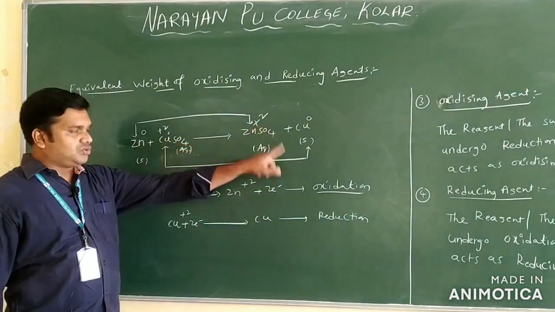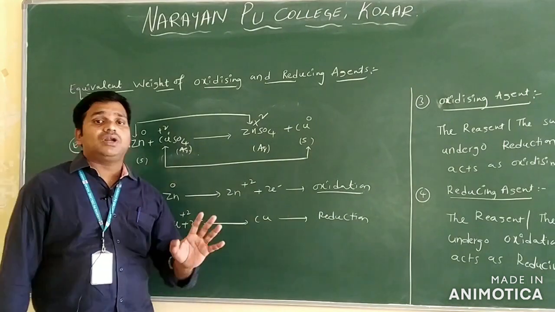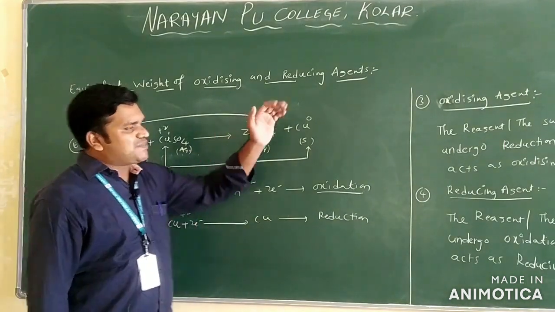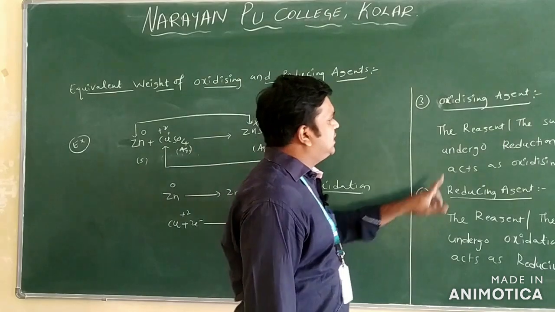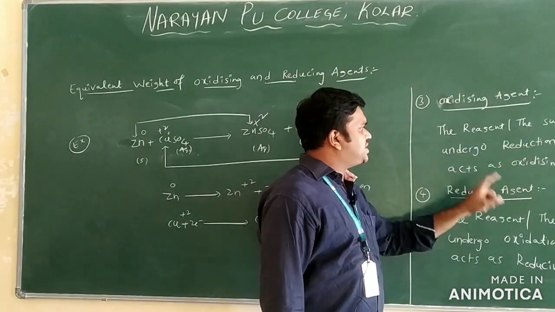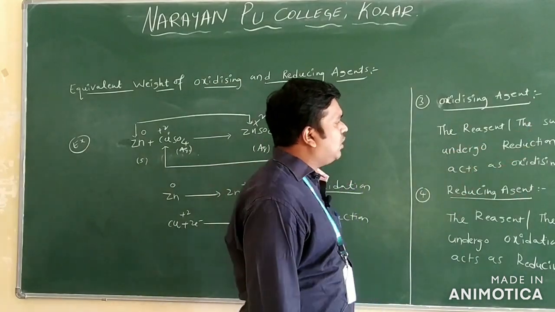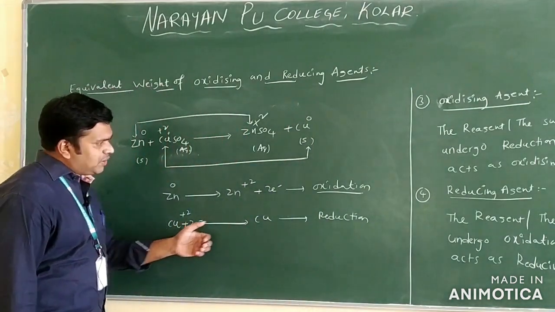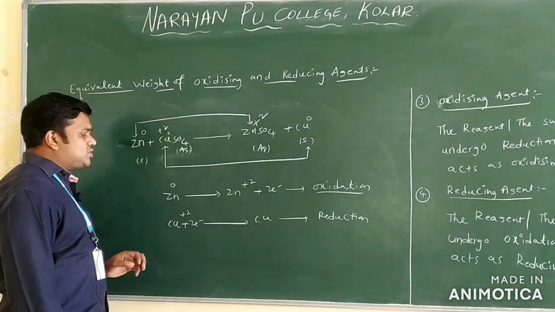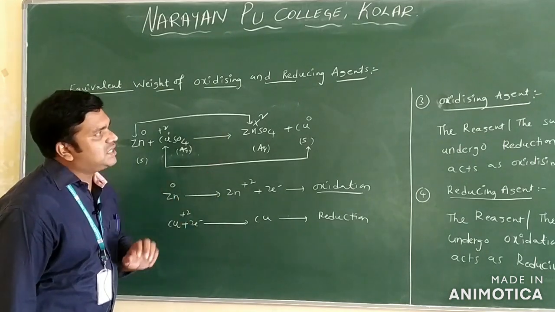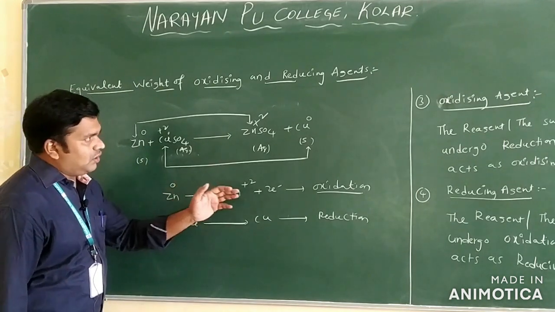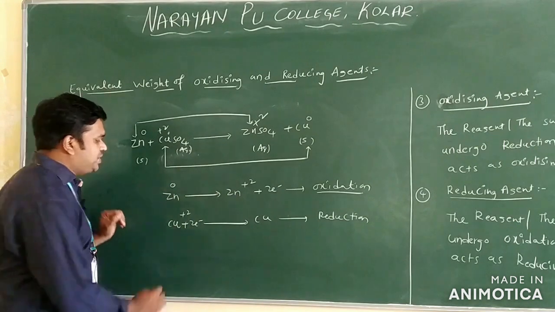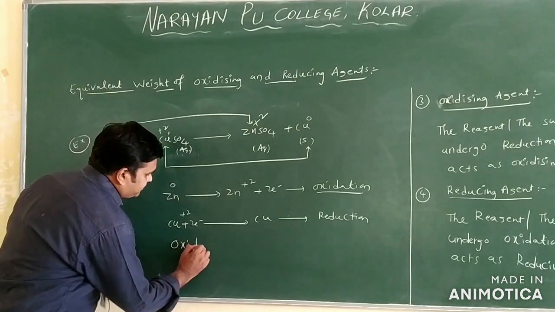Zinc undergoes oxidation, copper undergoes reduction. As per the definition, the reagent or the substance which undergoes reduction can act as an oxidizing agent. Here, copper +2 ions undergo reduction. So what is the oxidizing agent in this process?